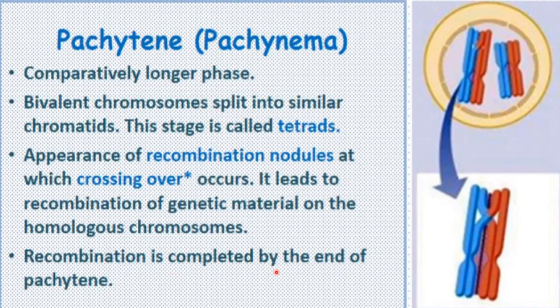Recombination is completed by the end of pachytene. It will be over. And now we are talking about crossing over. Crossing over is the exchange of genetic material between homologous chromosomes. It is an enzyme-mediated process, and the enzyme involved is called recombinase, because due to crossing over, recombination of genetic material is occurring. That's why the enzyme involved in crossing over is called recombinase.